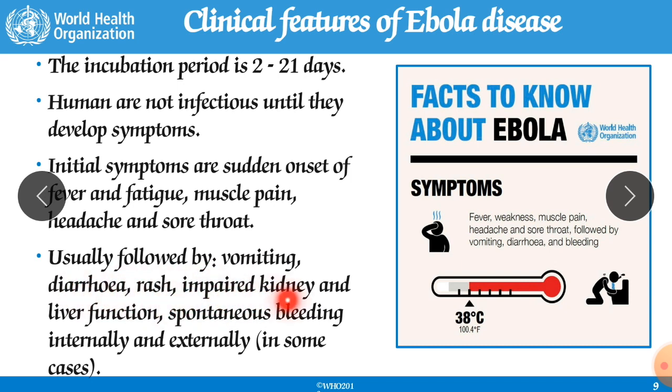The liver function also collapses. Spontaneous bleeding occurs internally and externally in some cases. The bleeding is also one of the main causes of death. Other symptoms include fever, weakness, muscle pain, headache and sore throat, followed by vomiting, diarrhea and bleeding. Temperature is above 38 degrees Celsius, meaning 100.4 degrees Fahrenheit.